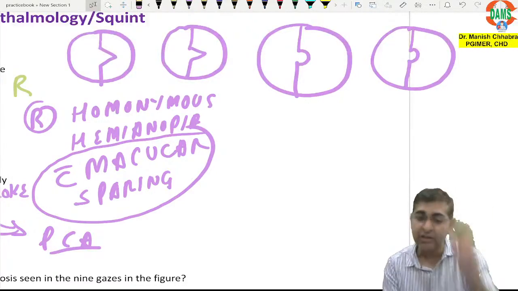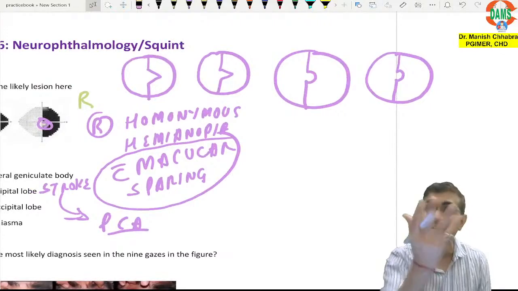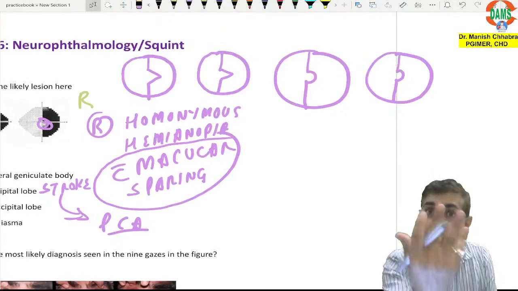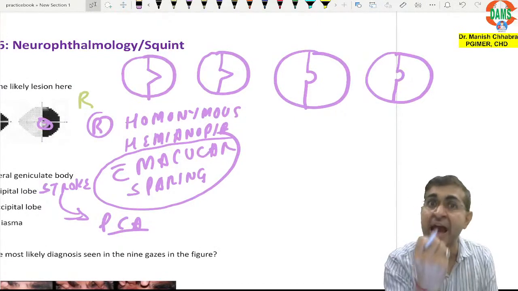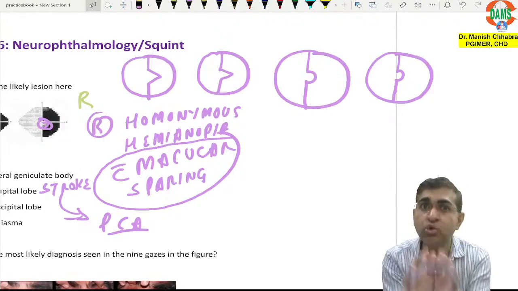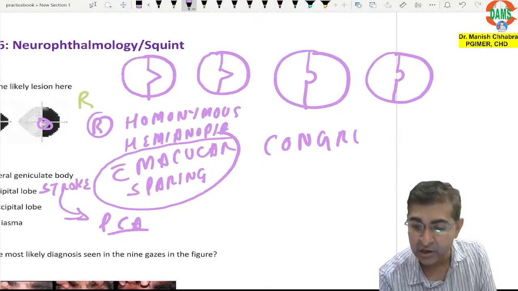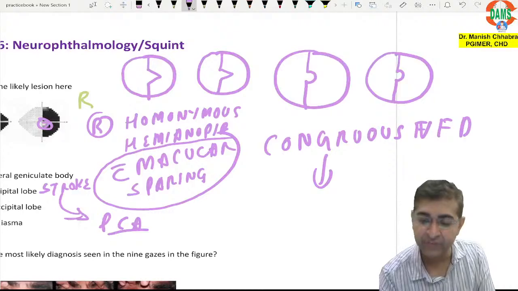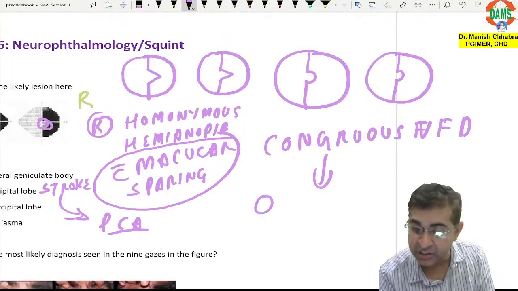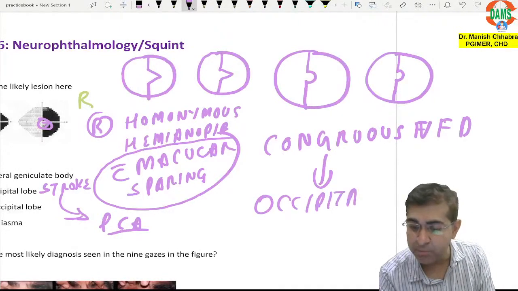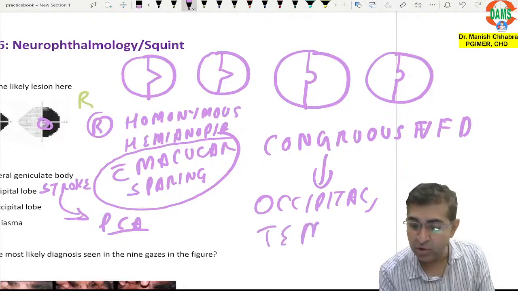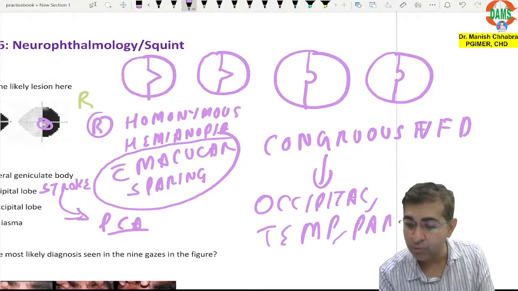There is another concept, which is congruous visual field defects and non-congruous. Congruous visual field defects are the defects which are symmetrical, and they are seen in occipital lobe, temporal lobe and parietal lobe lesions. You understand?